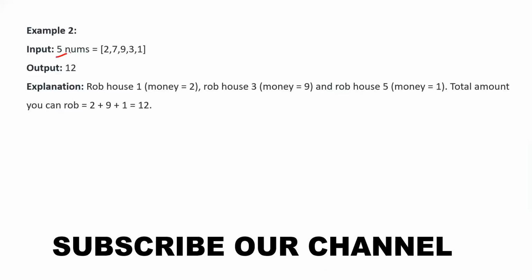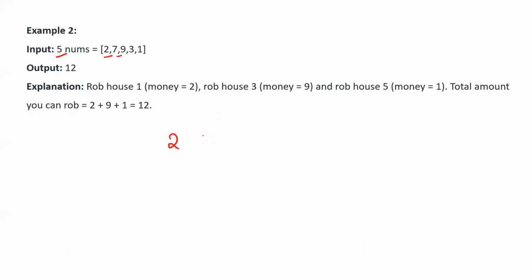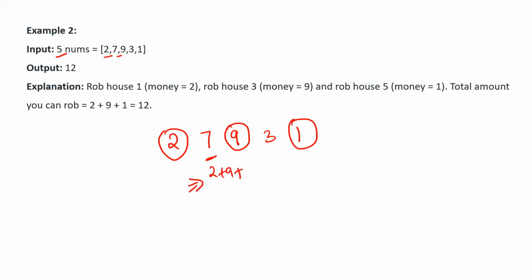So input given is 5, it means there are 5 elements, 2 7 9 3 1. Let me write it here, 2 7 9 3 1. So if you are starting from here, you cannot take this one, you will be taking this one, then this one. So how much overall amount has been stolen? 2 plus 9 plus 1, that is 12.